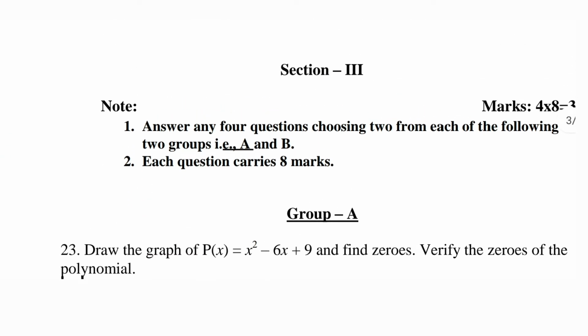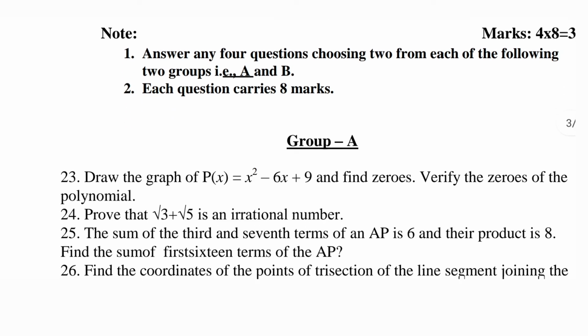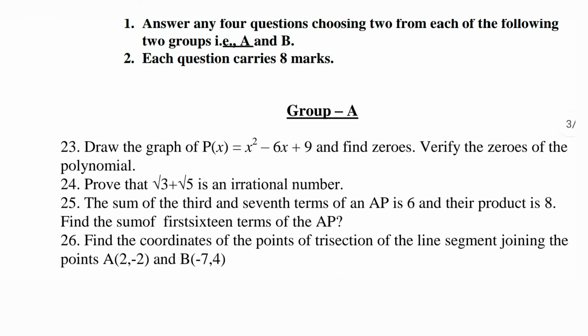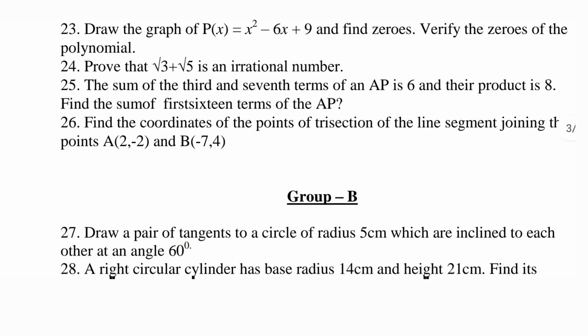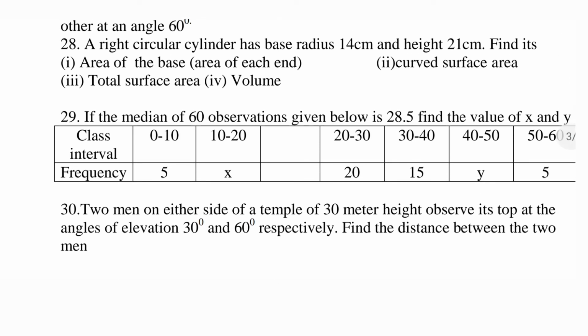Coming to section 3, it contains 4 8s are 32 marks, and again you are going to write any 4, 2 from each group, group A and group B, and each question carries 8 marks. Group A contains 4 problems and group B contains 4 problems. So like this, you will be done with section 3.